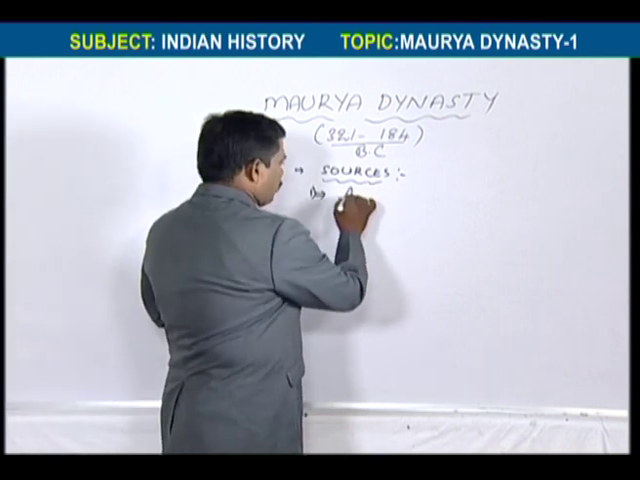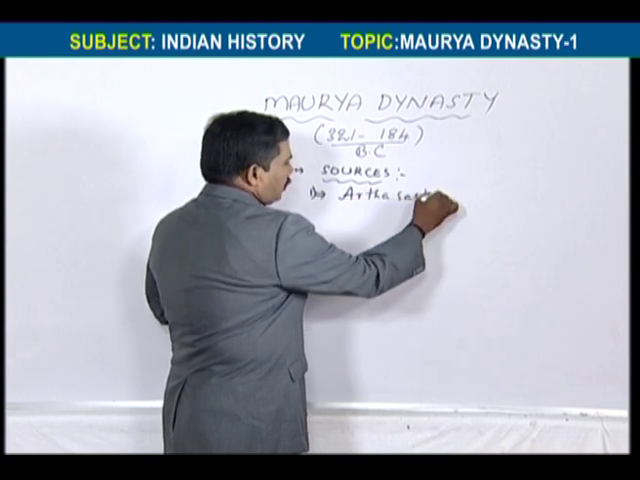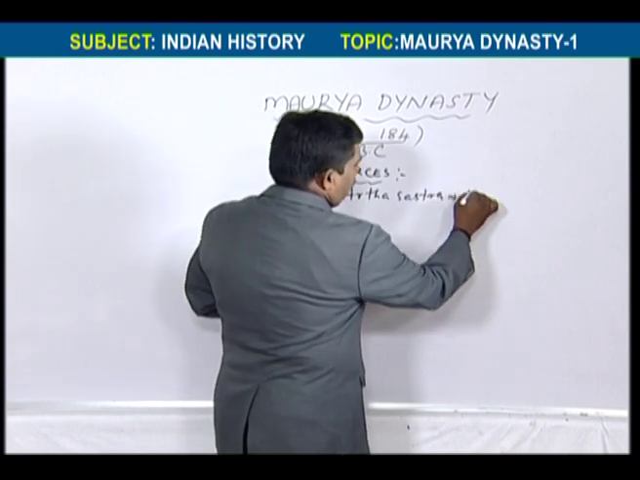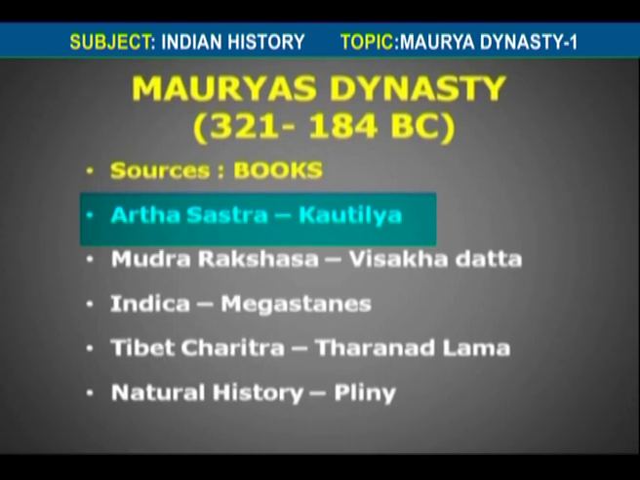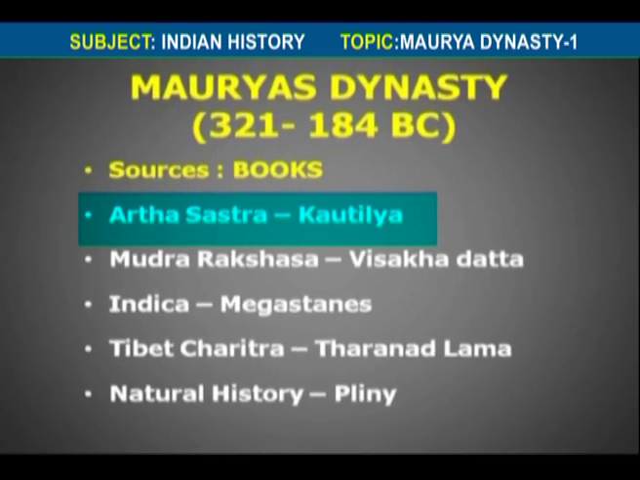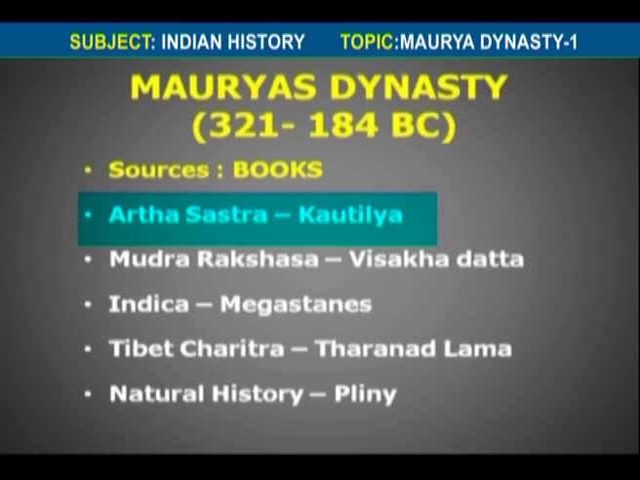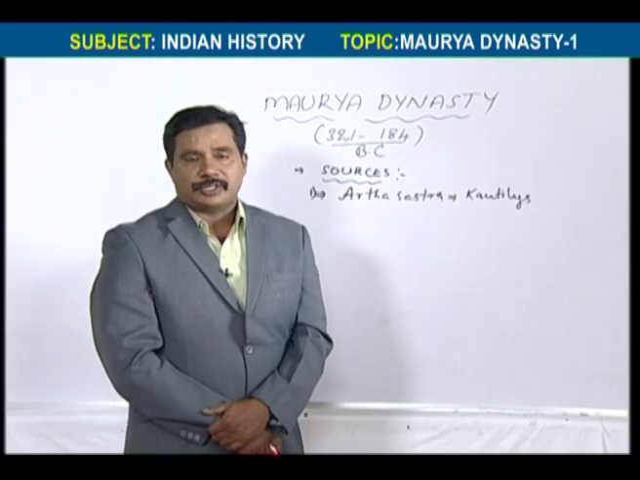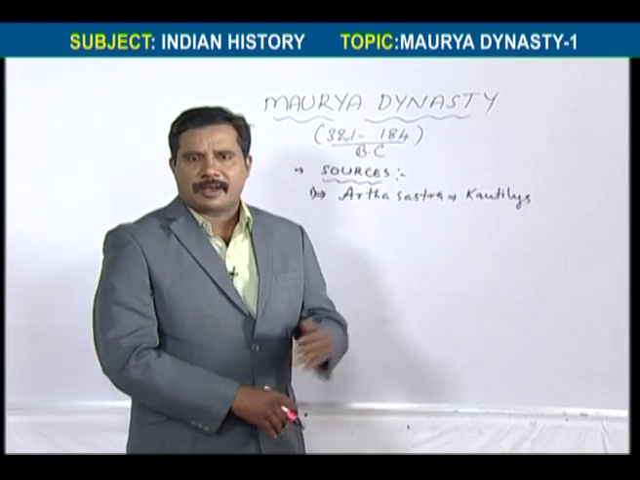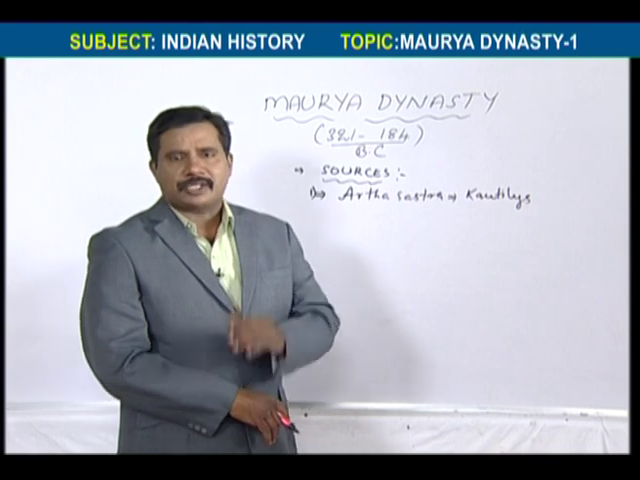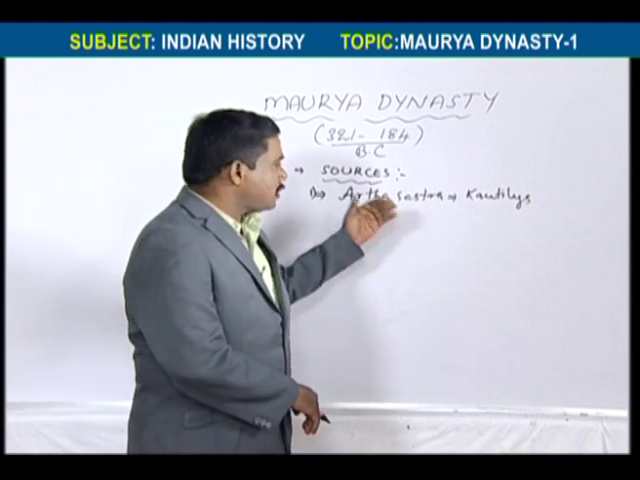The first book is Arthashastra, written by Kautilya. Arthashastra is a Sanskrit book. It is the first written book in India. Before Arthashastra we have no written sources. Of course, there were the Mahabharata, Ramayana and Vedas also, but as per the historical system, the first book in India is Arthashastra.